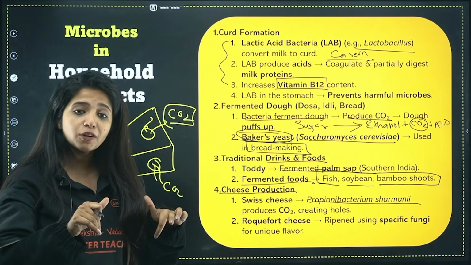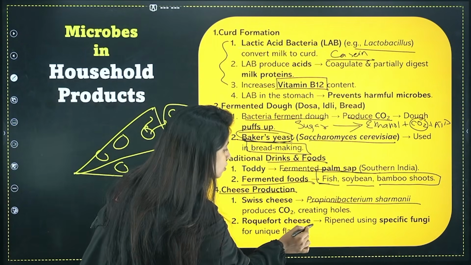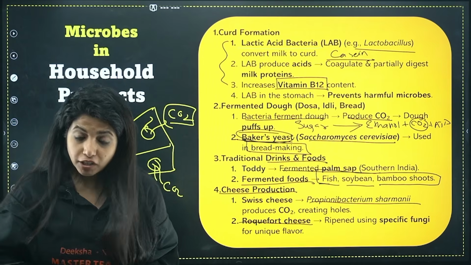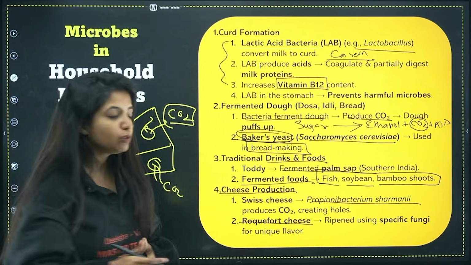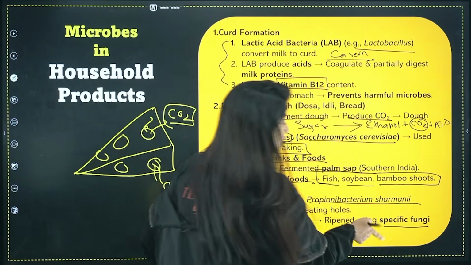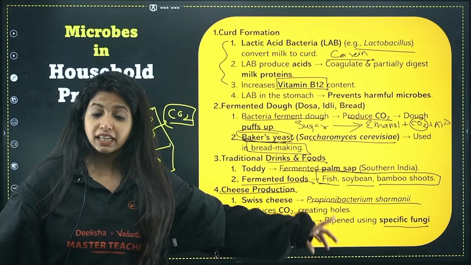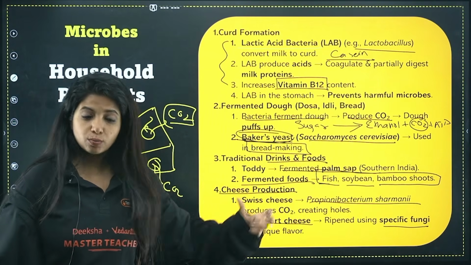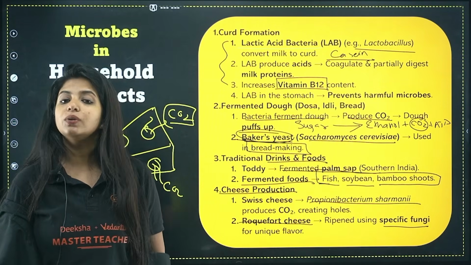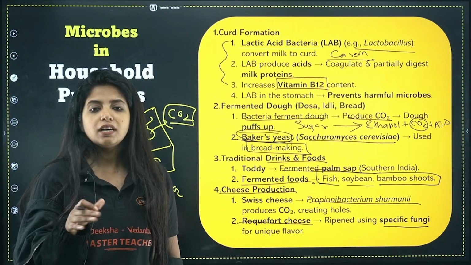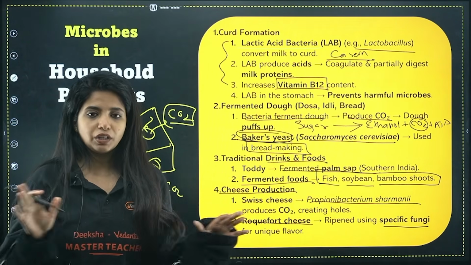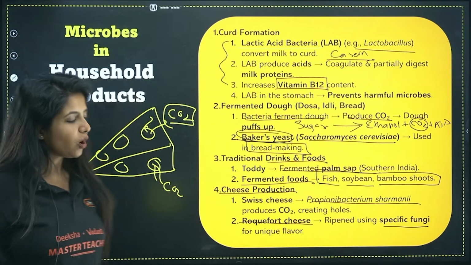Then apart from it, in your NCERT, Roquefort cheese is also mentioned. Now Roquefort cheese is ripened using specific fungi. Now this is a fungus, not a bacterium. So for Roquefort cheese, which is a very costly cheese, you need a specific type of fungi. Fungi is responsible for ripening of this particular cheese. Done.